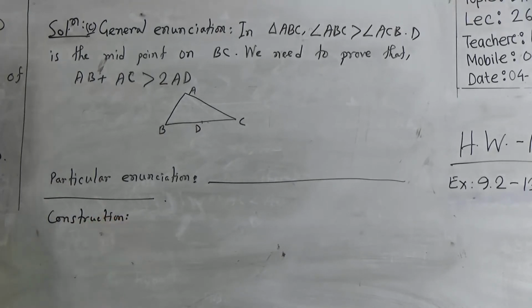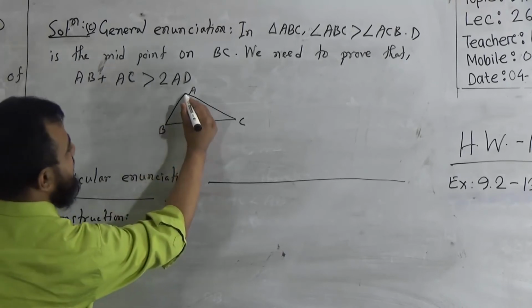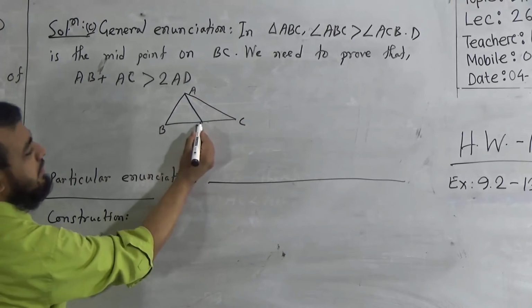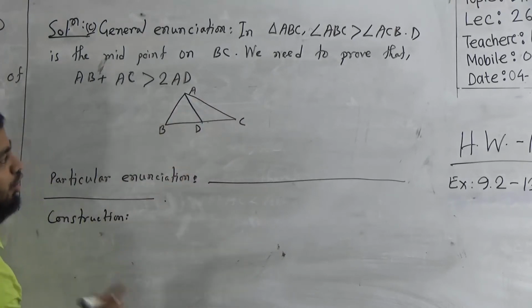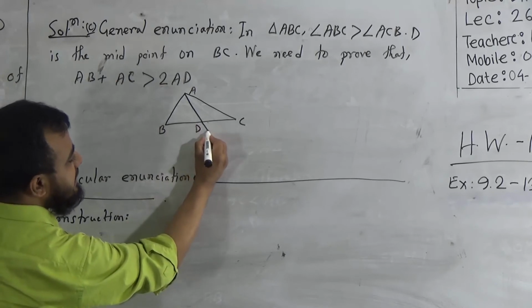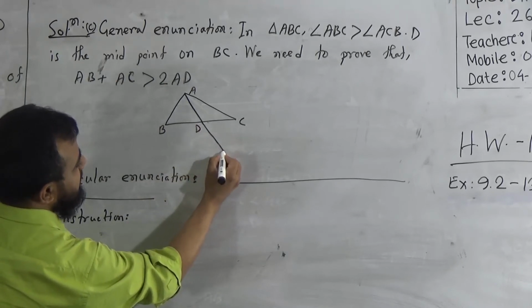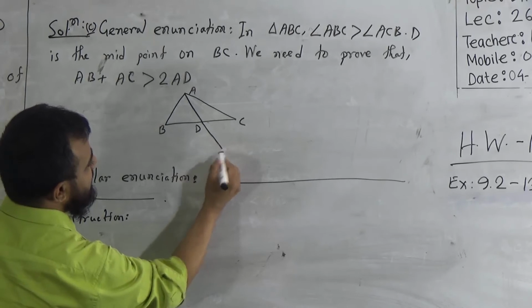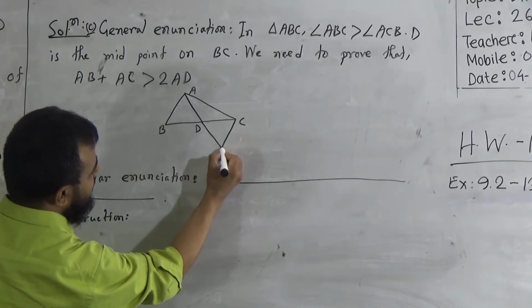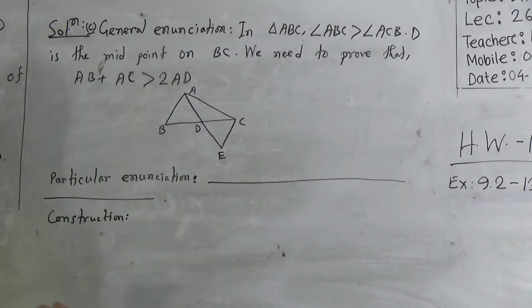We need to construct something to prove this one. We will add this AD, because this is the median, so AD will be the median of this triangle. Now, my dear students, we will extend this AD up to E, such that AD equals DE, and we should join these two points, that means CE.